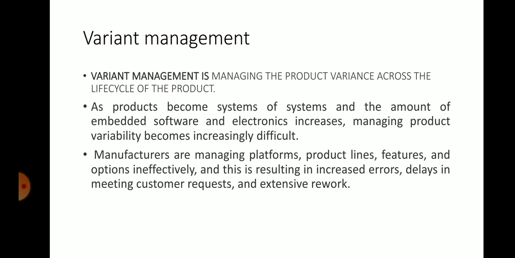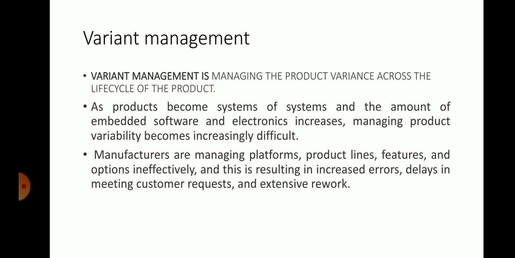As products become systems of systems and the amount of embedded software and electronics increases, managing product variability becomes increasingly difficult. You know that the product is becoming a system of systems, with embedded software and electronics incorporated in it.